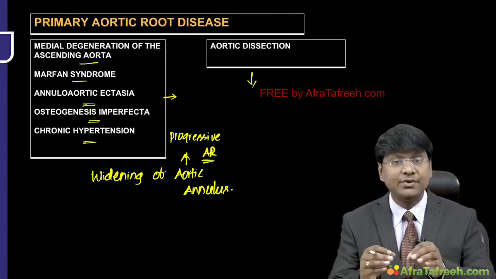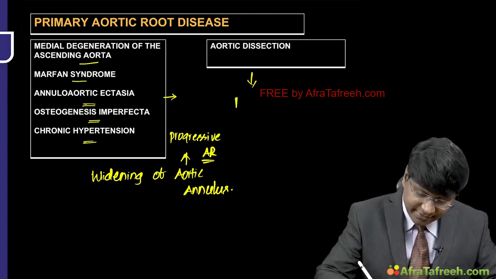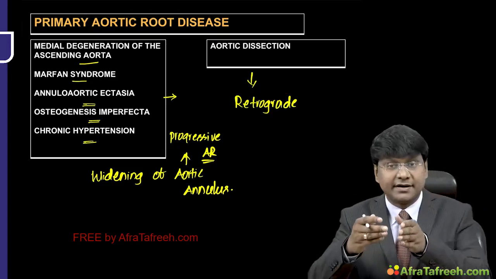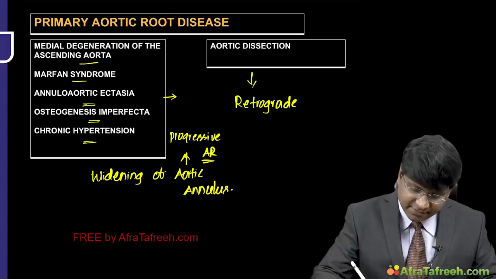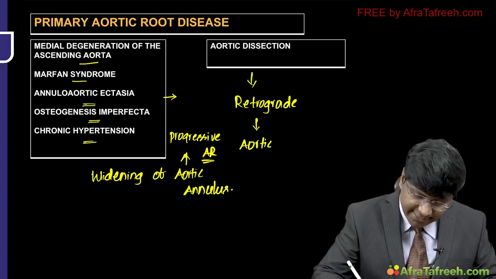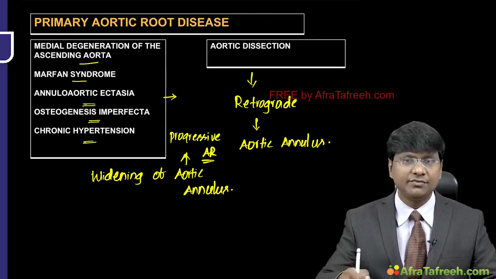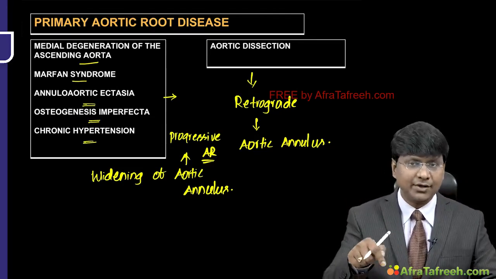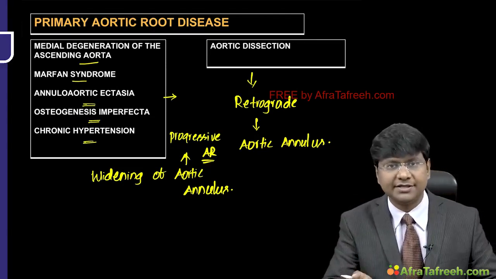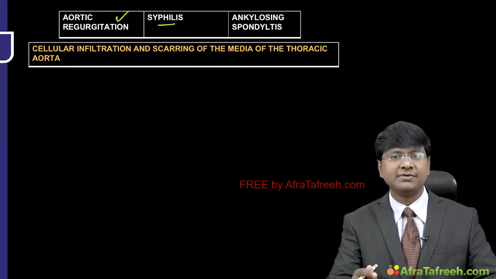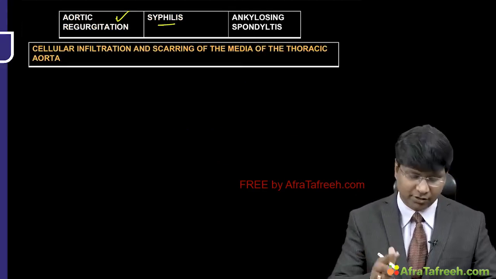And whereas you take the aortic dissection causing aortic regurgitation. If there is retrograde dissection of the aorta, right, this retrograde dissection of the aorta involves the aortic annulus. Okay, so once there is involvement of the aortic annulus, there will be dilatation of the aortic ring or root that will cause the aortic regurgitation. Now you take this aortic regurgitation which is caused by syphilis and as well as the ankylosing spondylitis. I have said this in the beginning also, right?